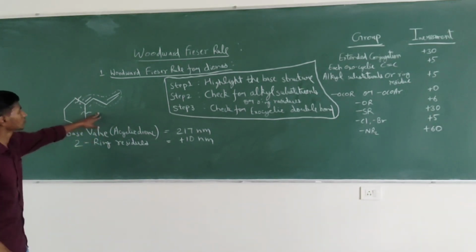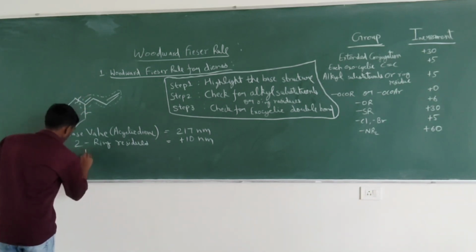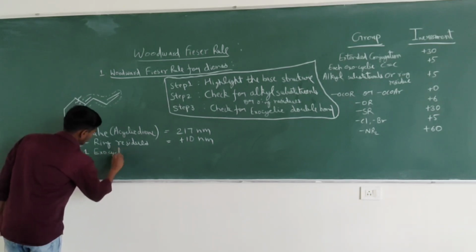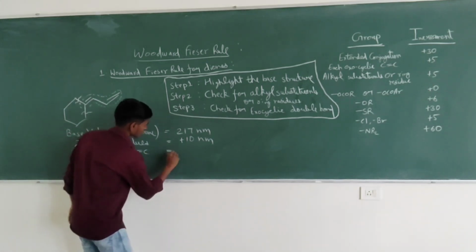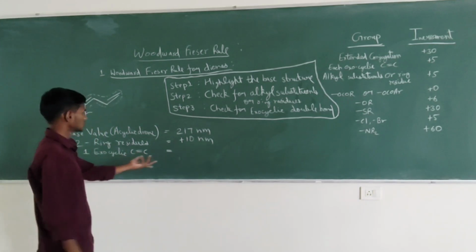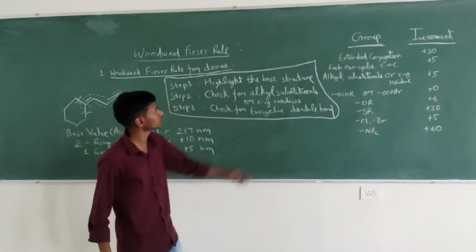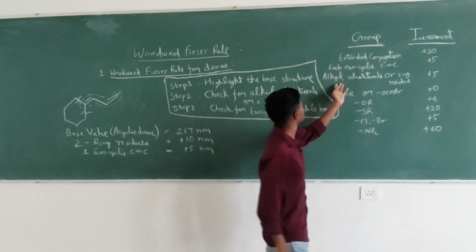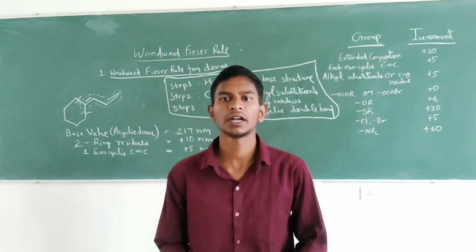Now, how many exocyclic double bonds are in this structure? This is only one exocyclic double bond. So one exocyclic carbon double bond. The effect is the same as the alkyl substituent, +5 nanometer, because each exocyclic carbon double bond has a +5 increment, as well as the alkyl substituent or ring residue also has an increment of +5.